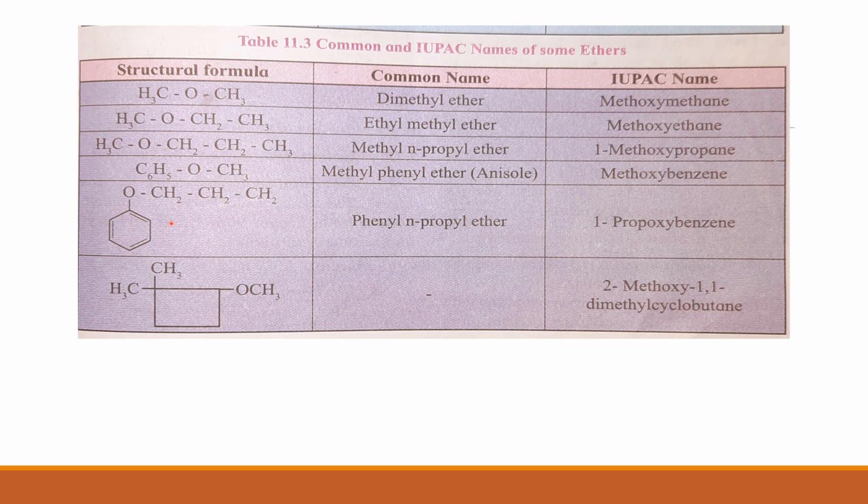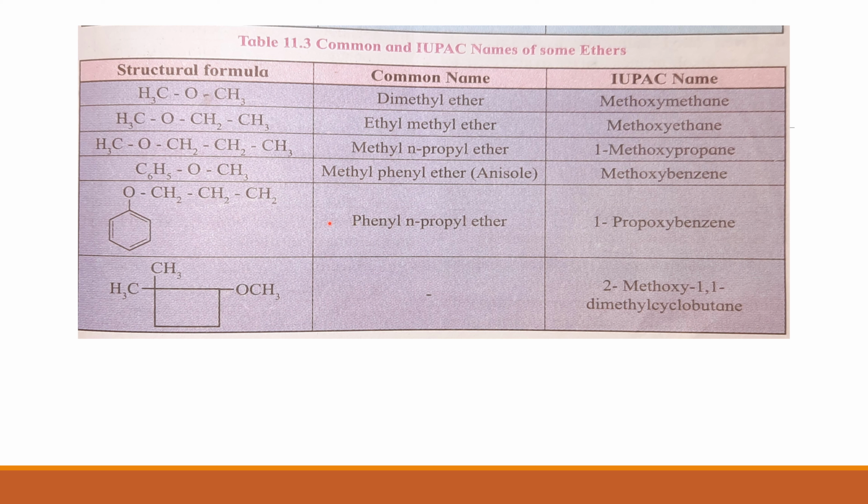Next example: here it is the phenyl ring, then O, CH2, CH2, CH3. This group is the N-propyl group, CH2CH2CH3. Then the oxygen atom, and the other group is the phenyl group, C6H5.